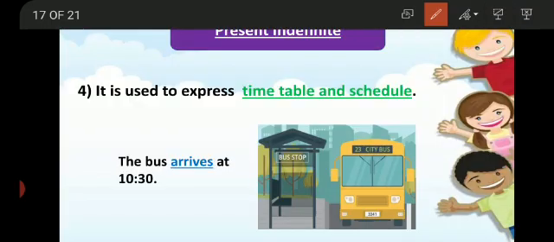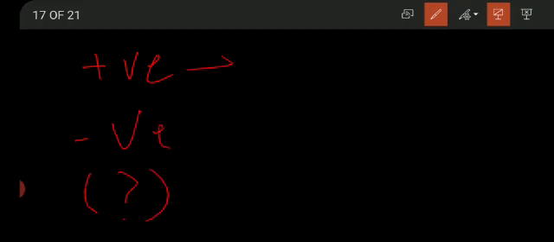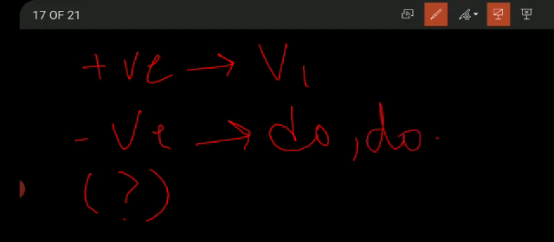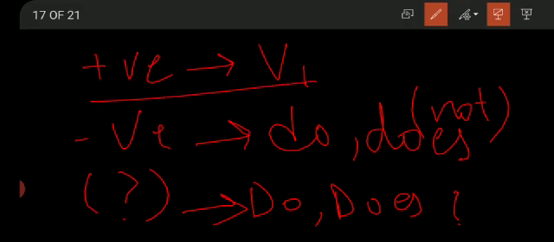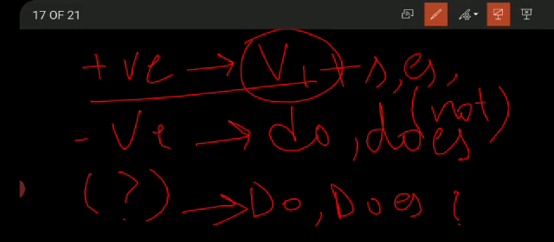And if we talk about the formation of three types of sentences, affirmative sentences means positive sentences, negative sentences, and interrogative sentences. So with affirmative sentences, first form of verb. With negative sentences, do, does, and with questionary sentences, do, does, and question mark. And for negative we use not. And with positive sentences, with singular subjects we use S or ES, and no S or ES with plural subject, just first form of verb.